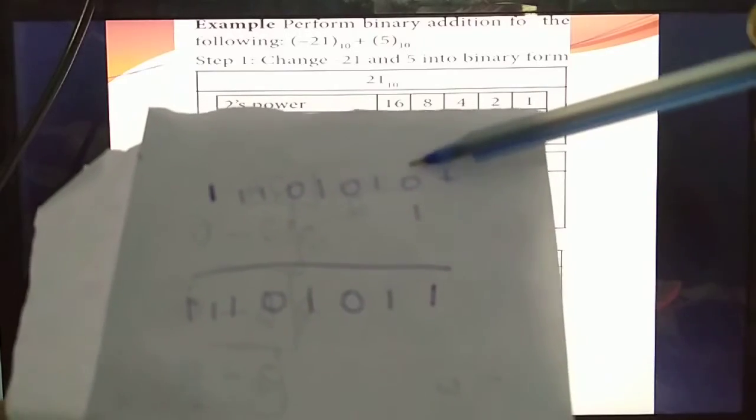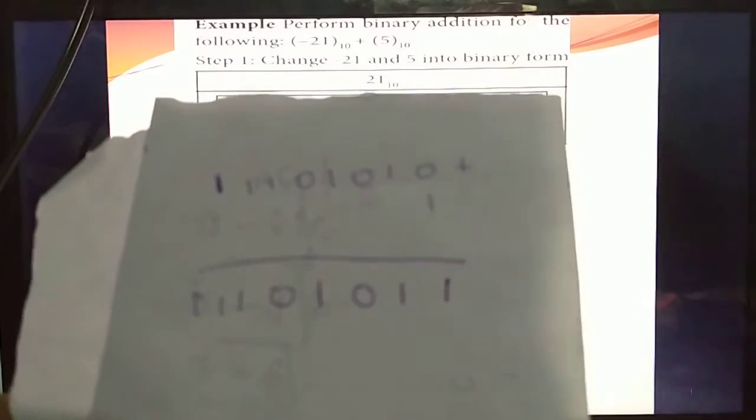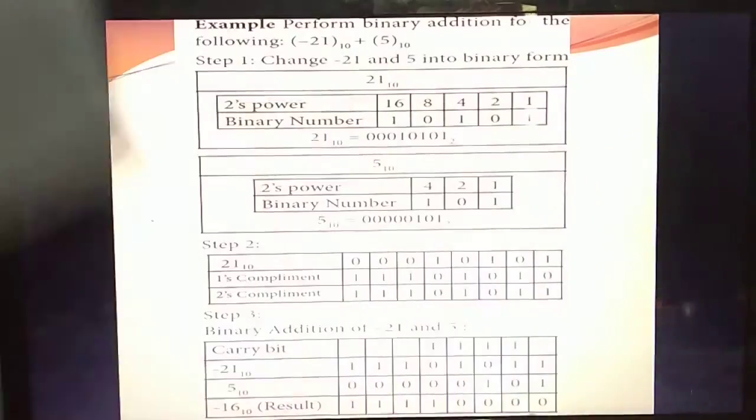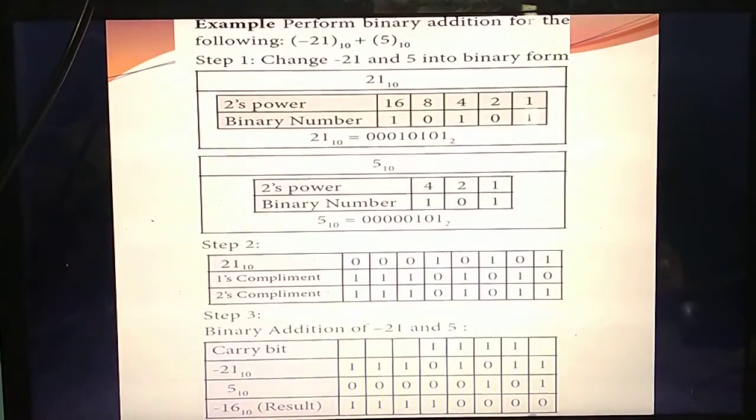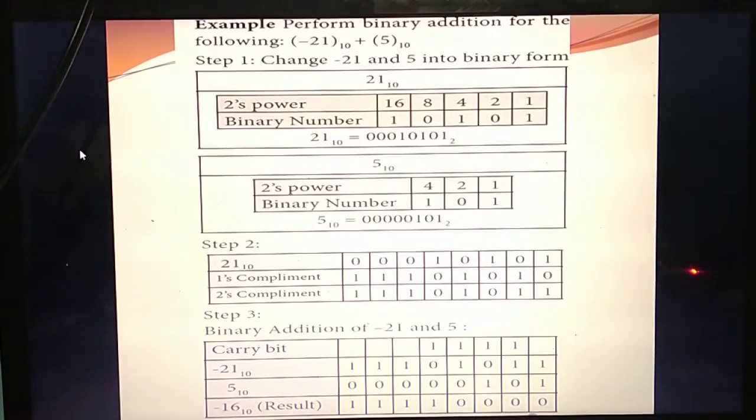So like this you should write. This is the 1's complement answer. How do you convert it into the 2's complement? You should add 1 at the last. Is it visible? 0 plus 1, the answer is 1. The remaining digits come as they are. If the last digit were 1, then 1 plus 1 is 0 and you would get a carry, and the answer would change. But here it is 0 plus 1, which means 1. The remaining answer comes like this. Note it in your book like that. So that's the answer for the 2's complement.